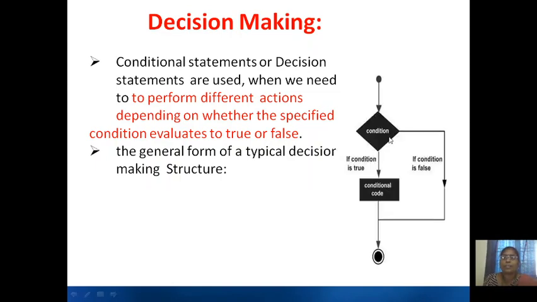First a condition will be there, you will evaluate this condition, and it will give the result as either true or false. If the condition result is true, you are going to execute the conditional code and then you will come out. If the condition outcome is false, then without executing this conditional code, we will come out and execute the next statements.